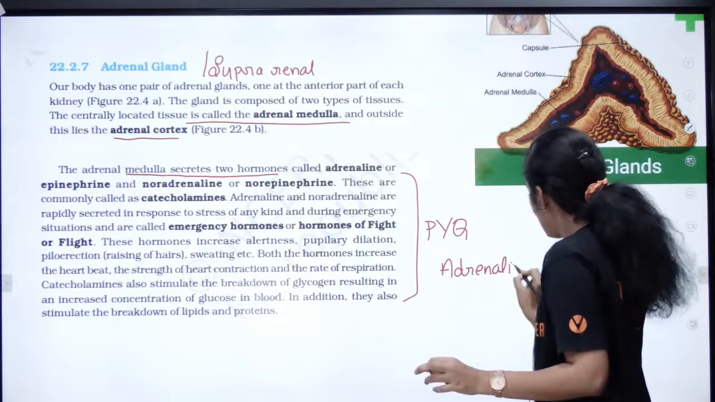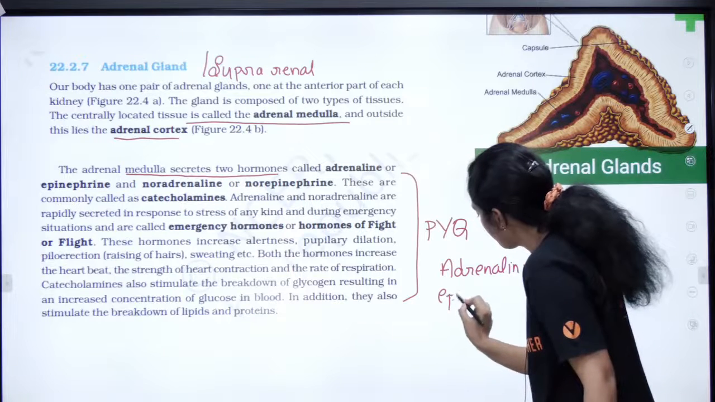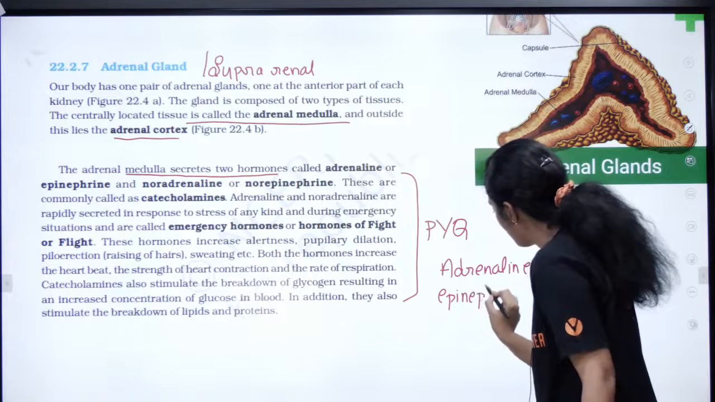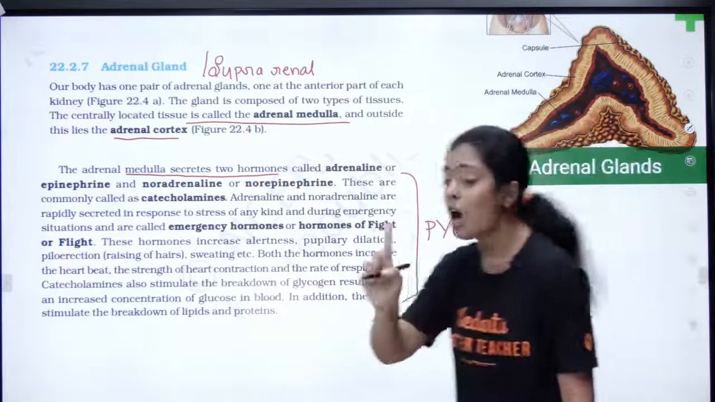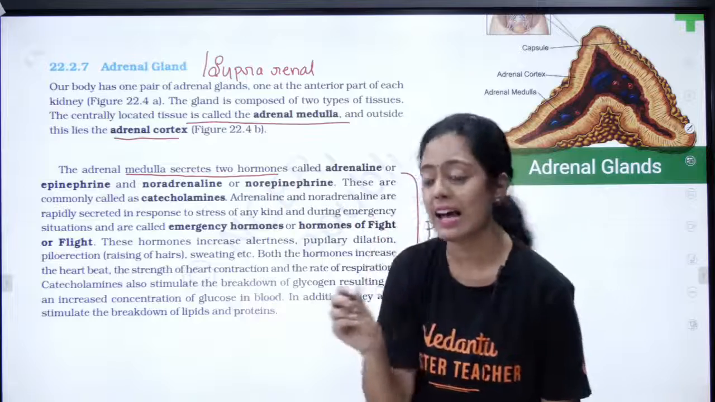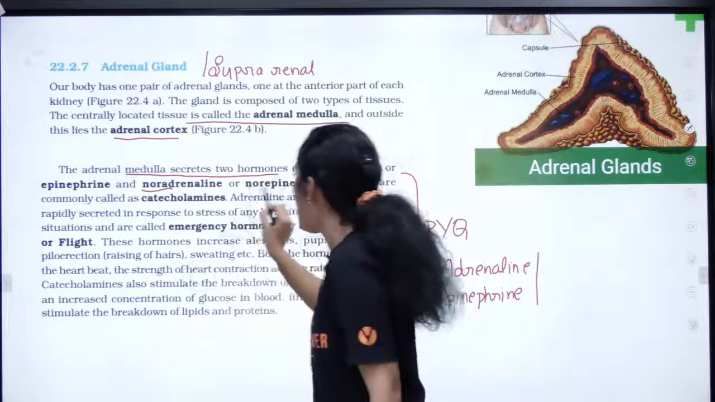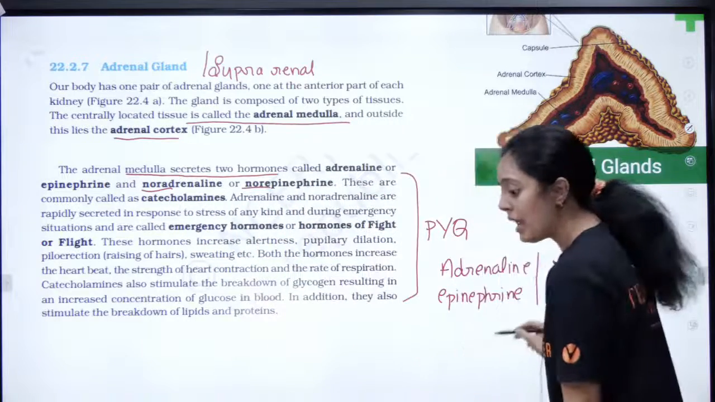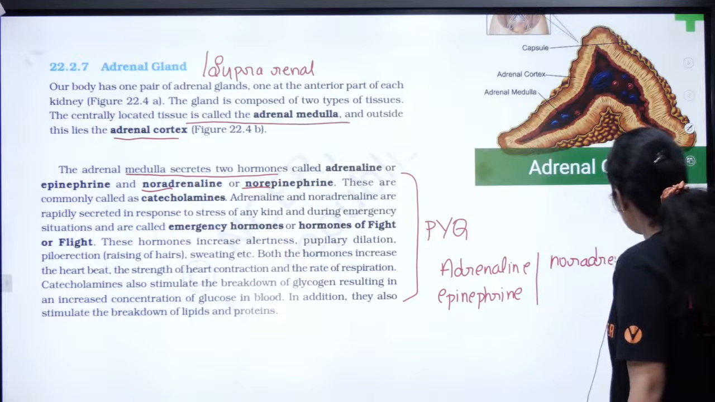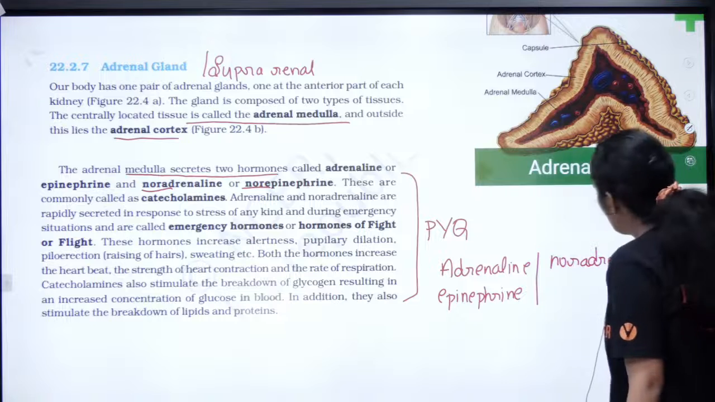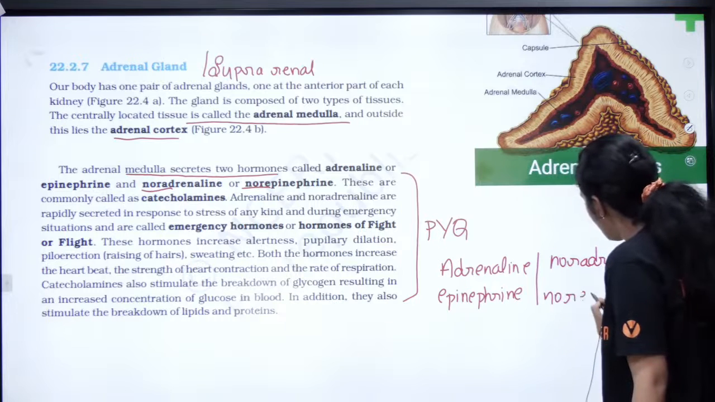We call them adrenaline, otherwise called epinephrine. Many people have this confusion, so get it clarified right here. It is nor, pasangala, not N, it is NOR. Noradrenaline, noradrenaline, norepinephrine. Both are the same.